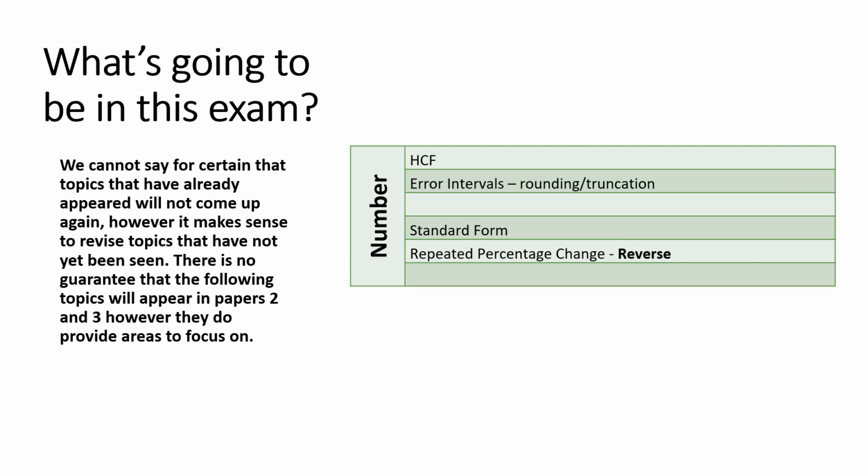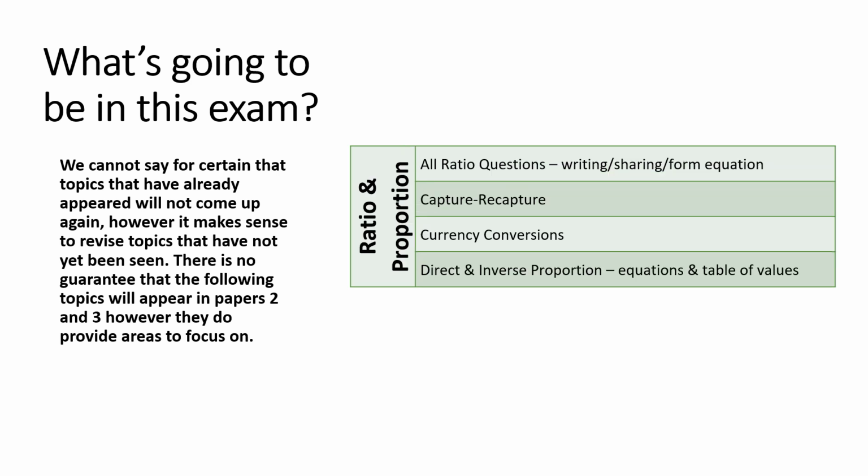Number-wise, we had a calculating with bounds question in paper 2, but not an error interval question yet, so that's likely. You can see I've left in there repeated percentage change, but perhaps reverse in some way. And ratio and proportion, I still think there's a chance we could see any of these things again. We did have a direct proportion question in paper 2, so perhaps less likely, but I do think it's better to stay on the safe side.